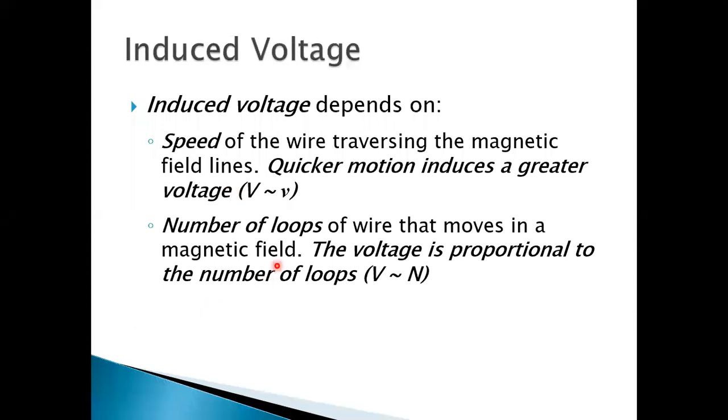The next factor is the number of turns, the number of loops of wire that move in a magnetic field, which also affects the EMF induced in the coil. The more loops there are, the more voltage or EMF will be induced in the coil. So the voltage is proportional to the number of loops. As you increase the number of loops in the coil, the voltage will go on increasing.